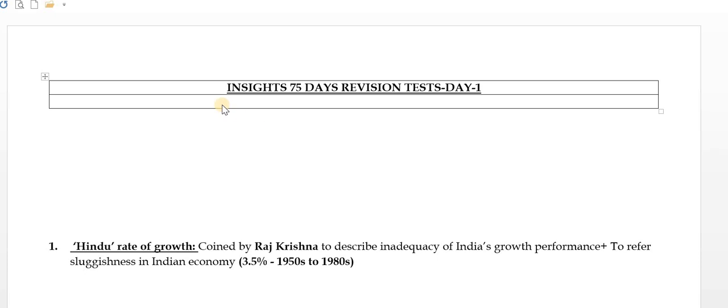For every lesson, I will try to conclude the whole thing within 10 to 12 minutes, and it will be very useful for your revisions, because I have made very short notes out of those 25 questions, as they have so many concepts. It is a good strategy to revise the concepts through a very short and crispy note. So here I am starting with day 1 of the Insights on India 75 days revision plan.